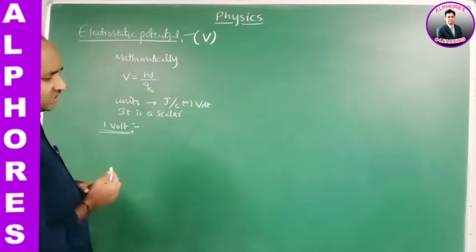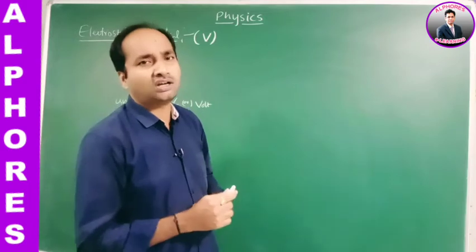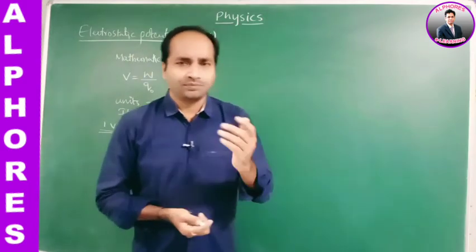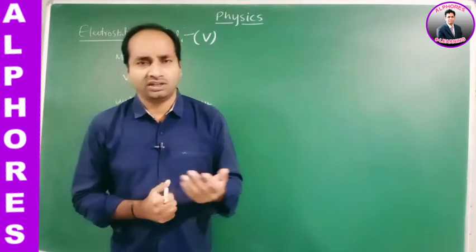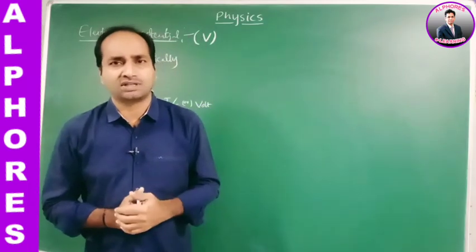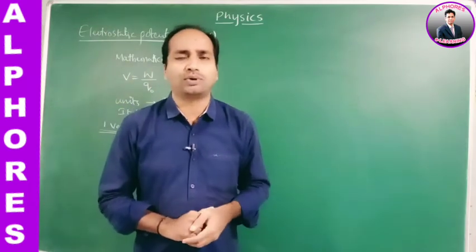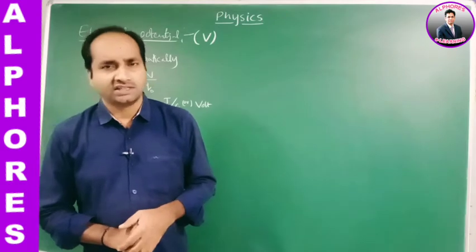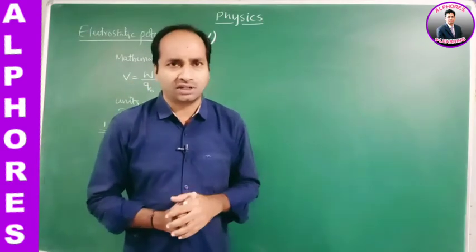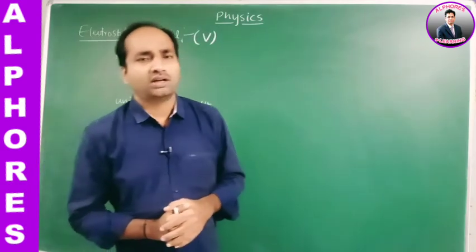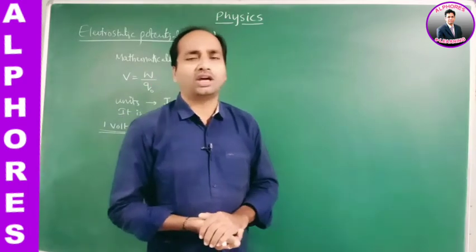Now in the same way, in the previous topics we derived the relations between E and V, and also derived the expressions for intensity of electric field due to a point charge, due to a system of charges, and due to a dipole.